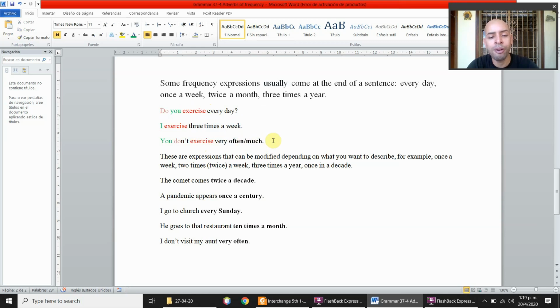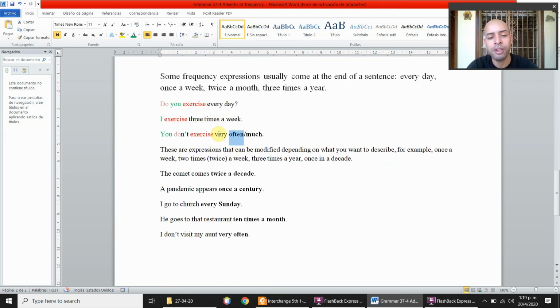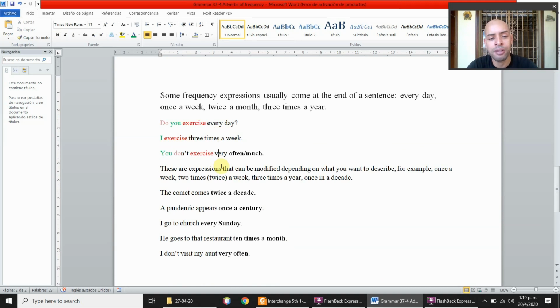Very often or very much is the same thing. It has the same meaning. And you ask me, oh, but often is an adverb of frequency. Yes, but it can also be a time expression. With very often or very much, this goes at the end of a sentence as a complement or part of the complement.